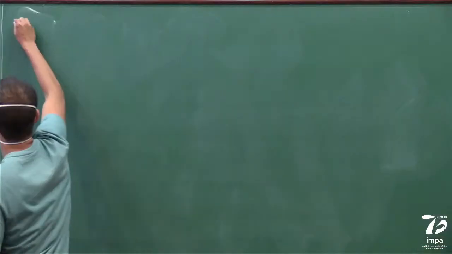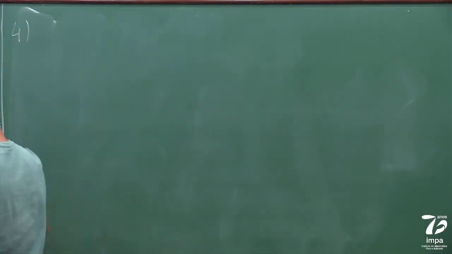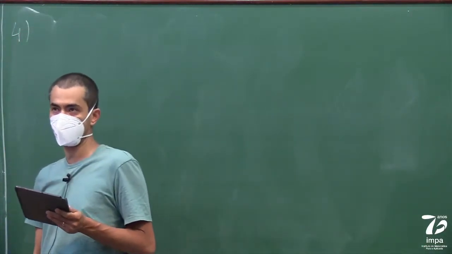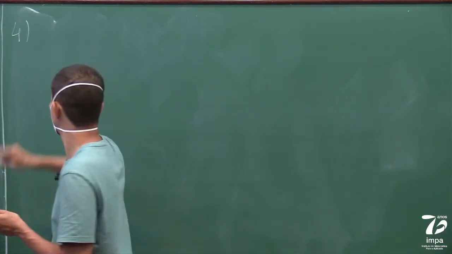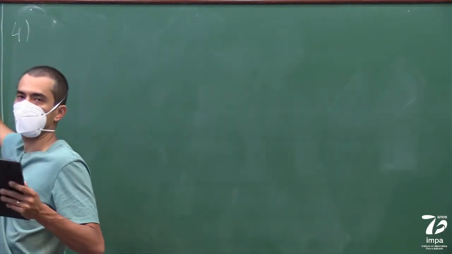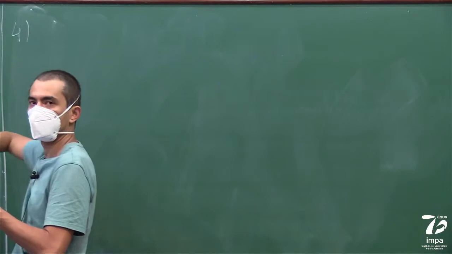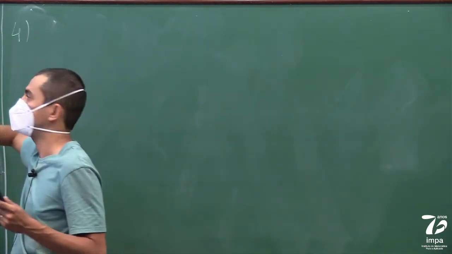So now, a C^k atlas is maximal if it's the largest possible C^k atlas. So if there's no other C^k atlas that's bigger than it.